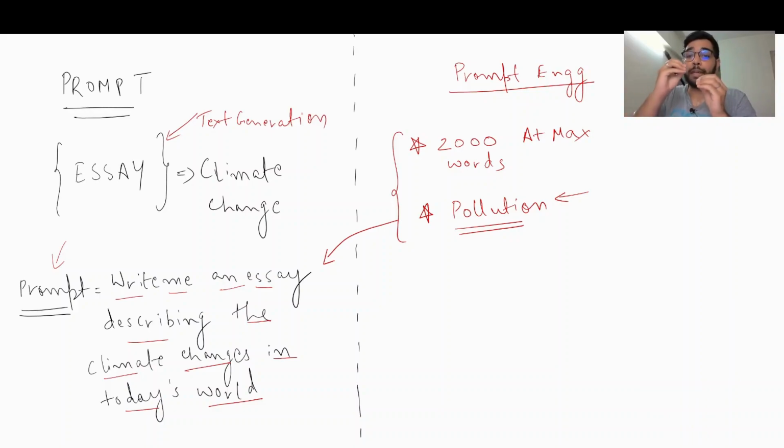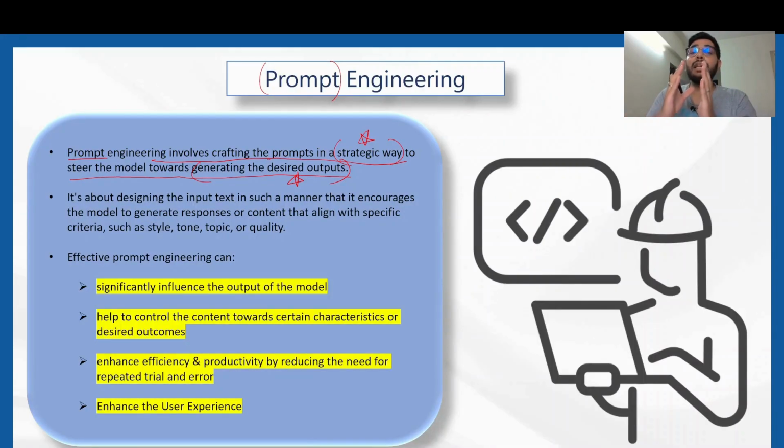If you had explicitly mentioned that you need these two things, that the essay should be at max 2000 words and should highlight pollution as the cause of climate change, the output essay would have matched the expectations or the desired output. This is what is called prompt engineering: matching the output to the desired output or the expectations of the end user, right? So effective prompt engineering can significantly influence the output of the model, like we just saw over here.